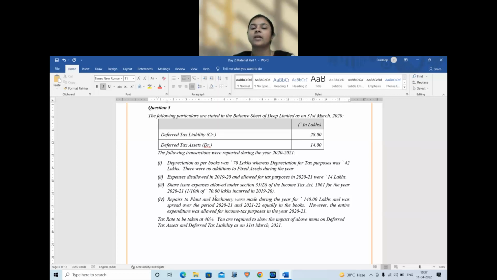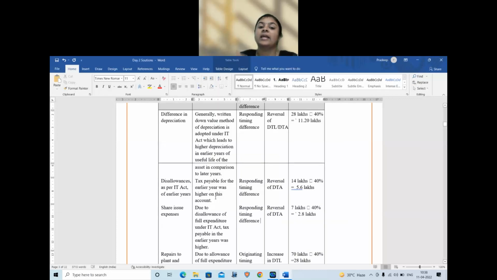So they have told it will be allowed over a period of 5 years, generally amortized over a period of 5 years. Now, the amount incurred is 1/10 of 70 lakhs. Correct? So your answer is in the previous year, okay?